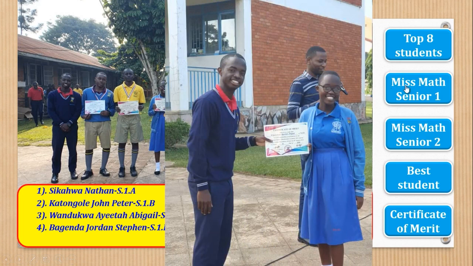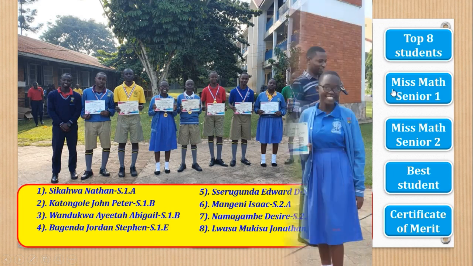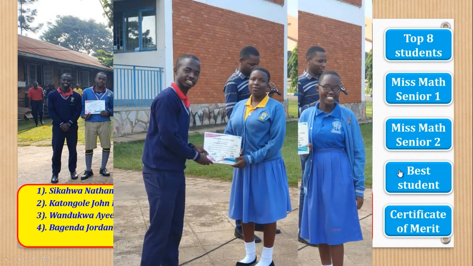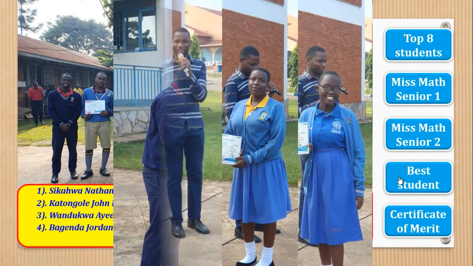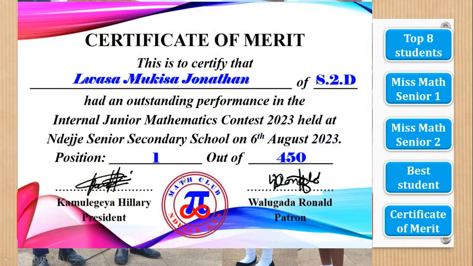You will notice that there are only 2 girls in the top 8. One is in Senior 1 and one is in Senior 2. The one in Senior 1 became Miss Math of Senior 1, and that is her. Then you also have Miss Math Senior 2, and we have the overall best student, Rasa. He got a trophy and he was in the first position. This is a sample of the certificate of merit that those who were outstanding got.